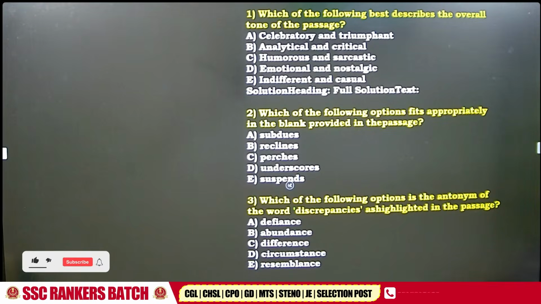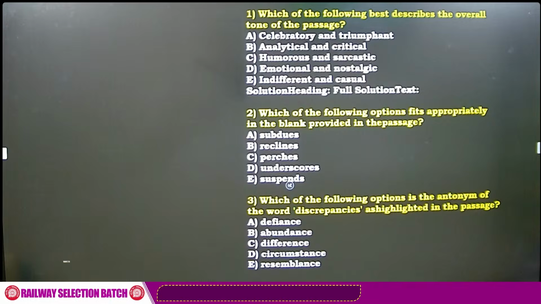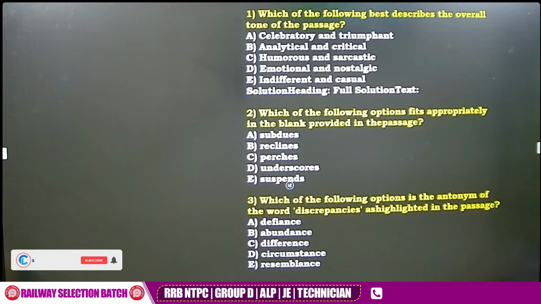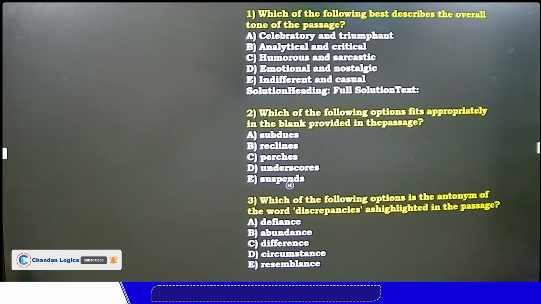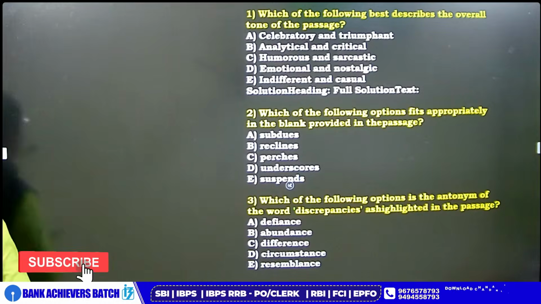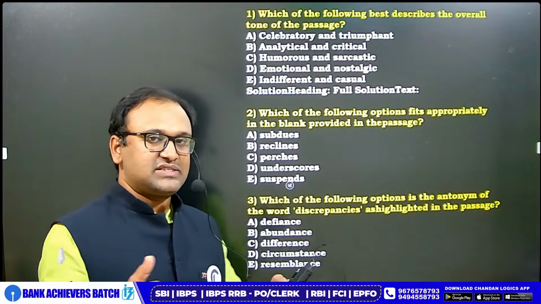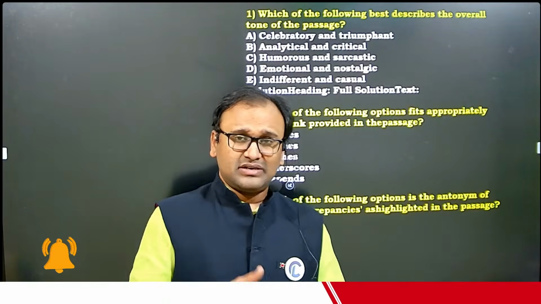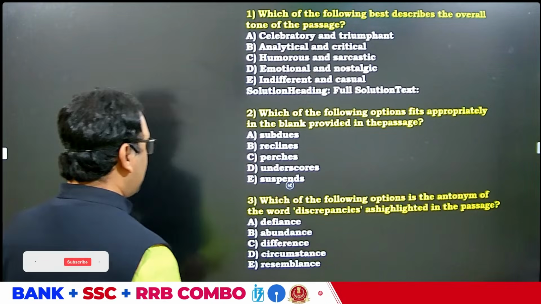I think this vocabulary is something we have talked about many times in our earlier sessions. I remember one of our sessions last week when we were talking about synonyms and antonyms. We had a discussion on discrepancy. So what is the meaning of the word discrepancy, my dear friends? Discrepancy means differences.